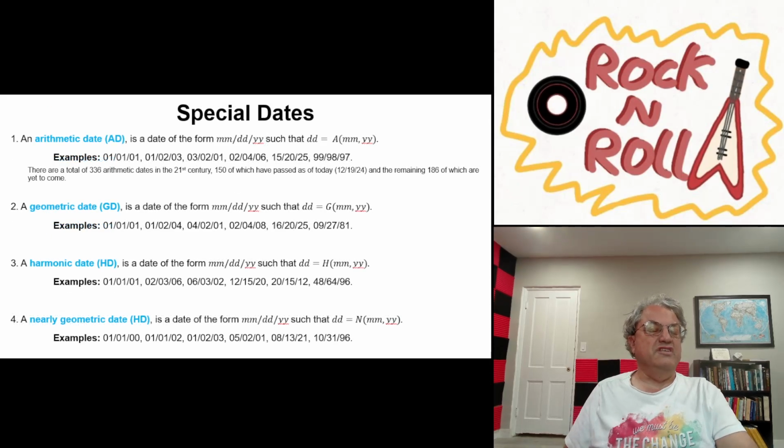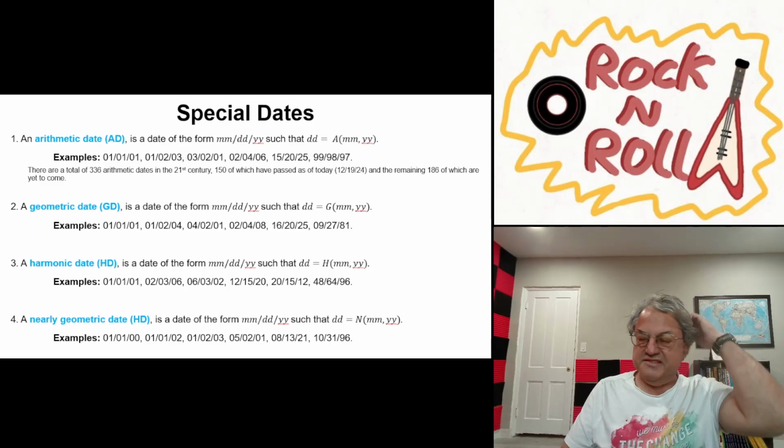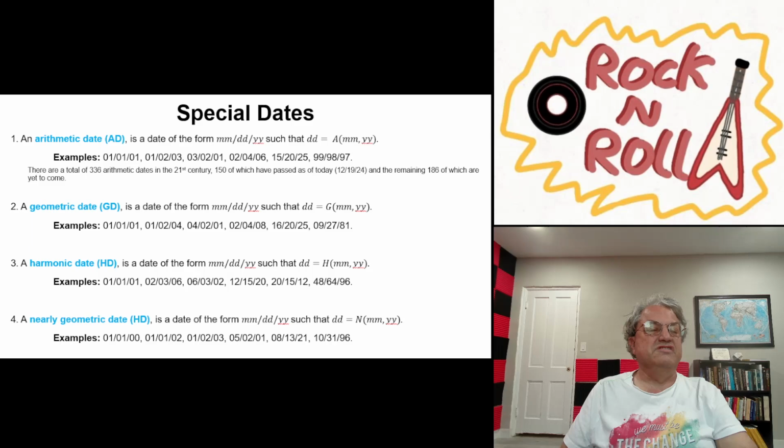Now I'm going to define something which I call special dates, and I have to be a little bit specific about what I'm talking about here. We're talking about dates in the Gregorian calendar, really just dates in any century in the Gregorian calendar. Might as well consider the 21st century, but it could be any other century if you want. Since we're living in the 21st century right now, maybe that's the best one to think about.